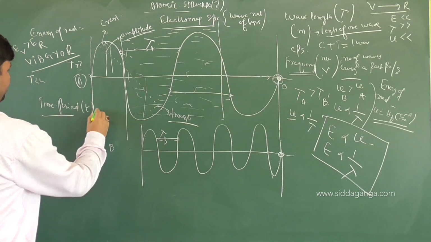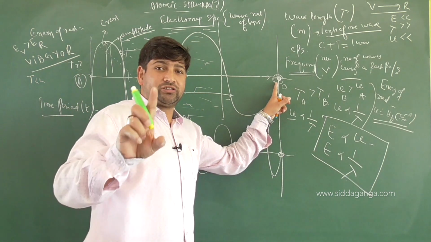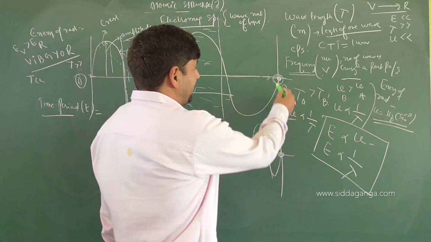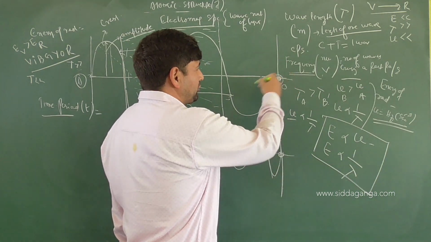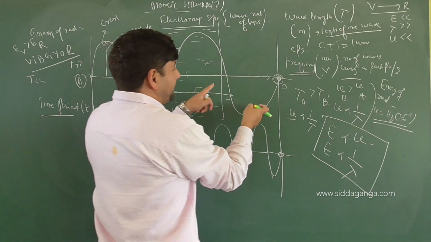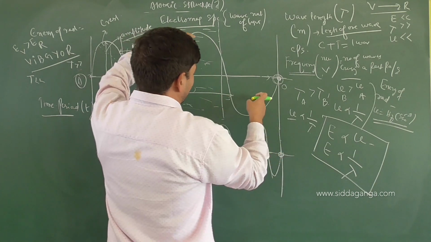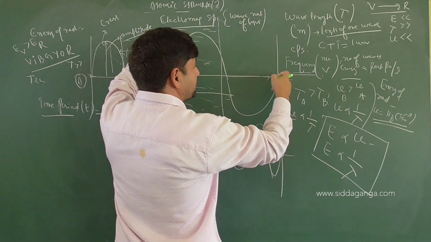Time period of a wave. What does it mean? It is the time taken by one wave to cross a particular point. How much time will be taken by a particular wave to cross a particular point, we call that time period. Now that should be understood, children. If wavelength is more, time period will be more, because when the length of the wave is more, it will take more time to cross that particular point.